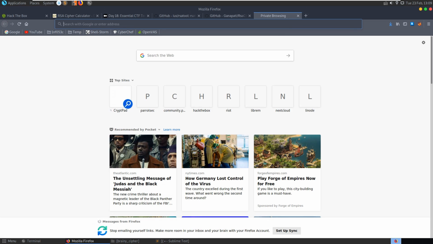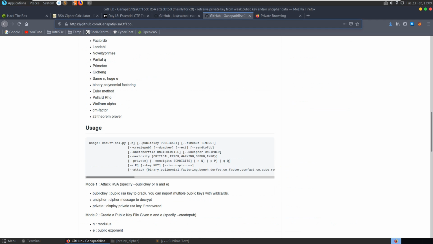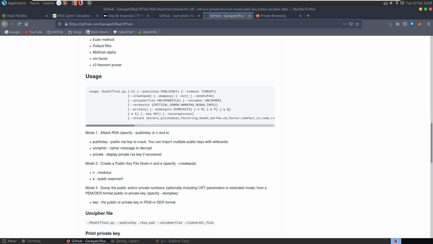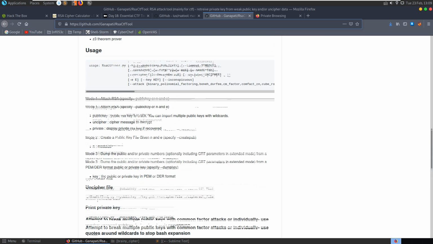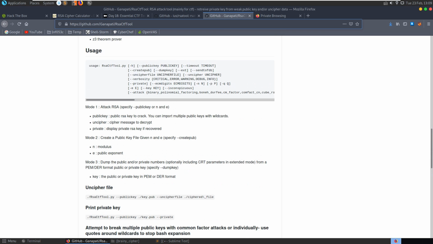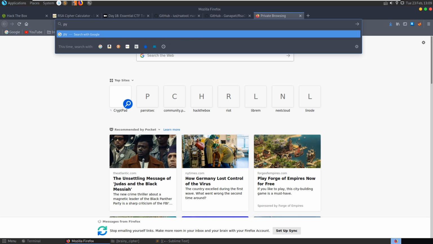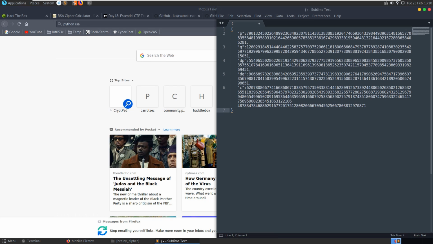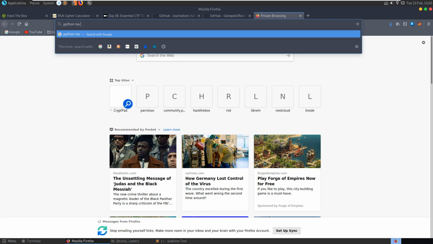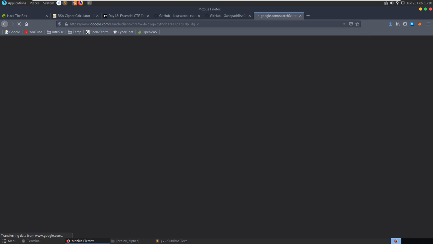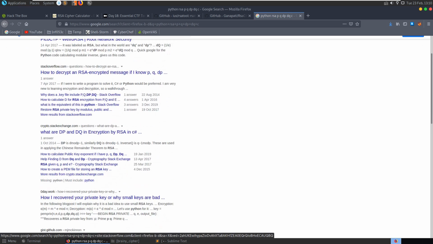Let's have a look online and see if there are any scripts then, seeing as the two tools, RSATool and RsaCTFTool, seem to be causing us some problems, or because I don't know how to use them, one or the other. Let's search Python RSA, and then what parameters do we want to plug into our Python script? It's these ones here, so P, Q, DP, DQ. So we'll search P, Q, DP, DQ, and C. Try and grab a script to do this for us.